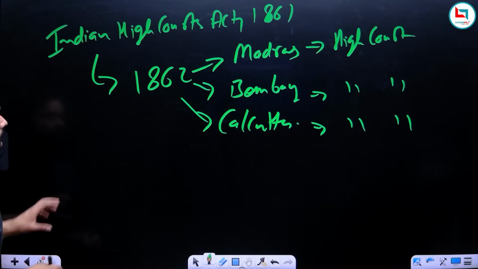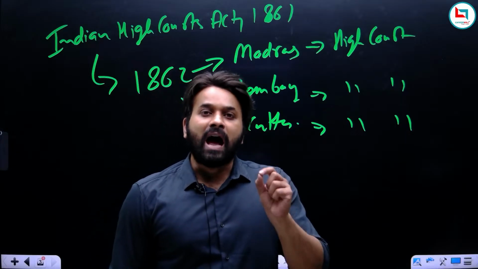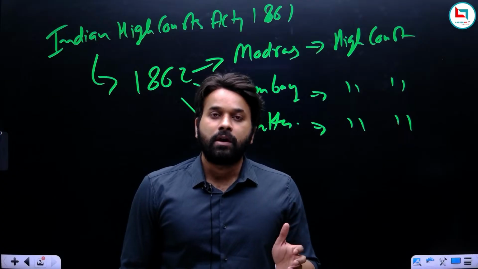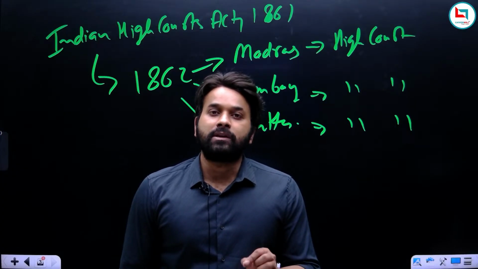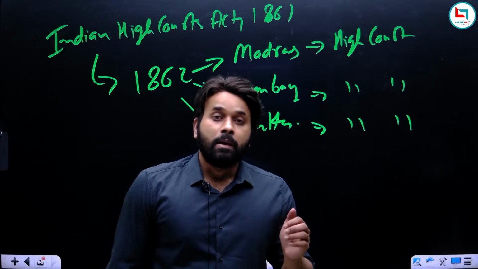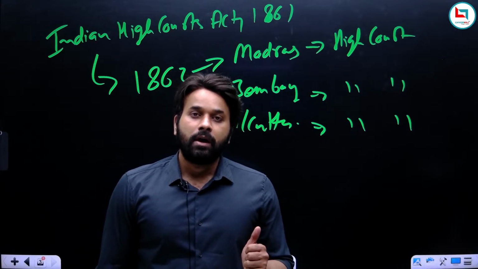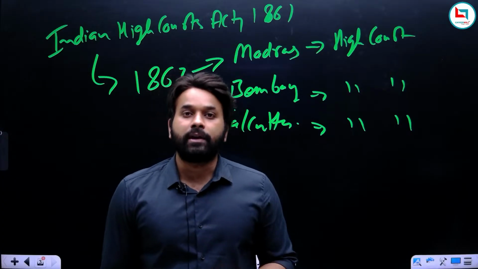Okay, now moving ahead. Remember, these High Courts had the distinction of being the highest court of that time. They were the highest courts until the Federal Court of India was established in 1935. So remember, before the establishment of the Federal Court, these were the highest courts. But when the Federal Court was established, it became the highest court of India.